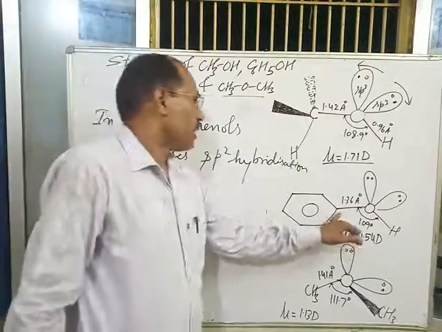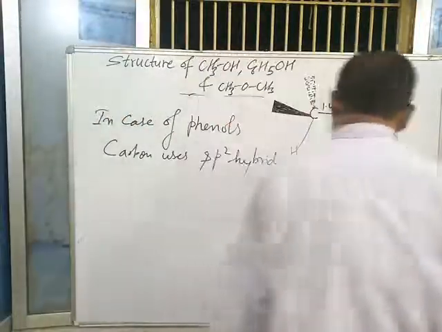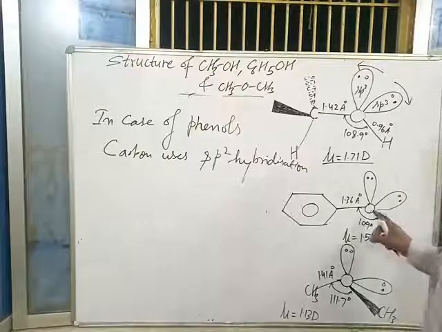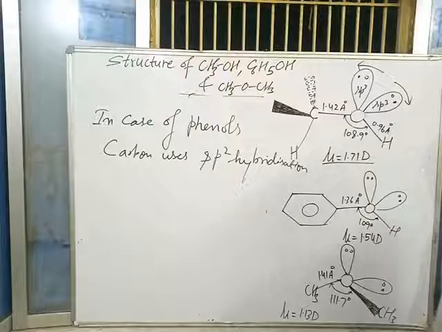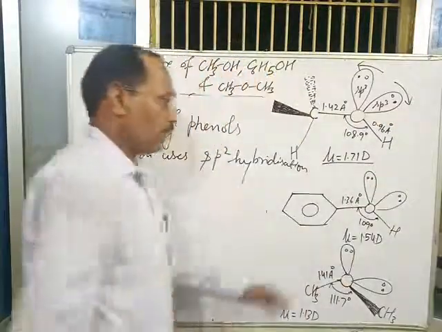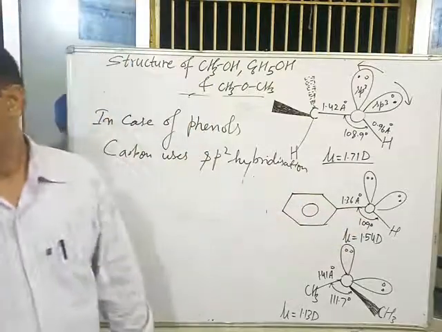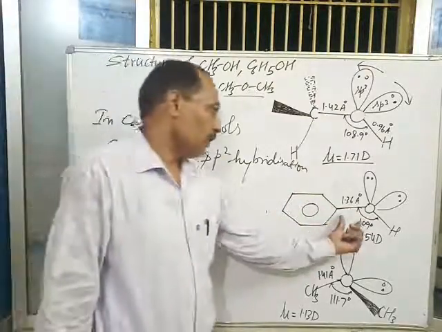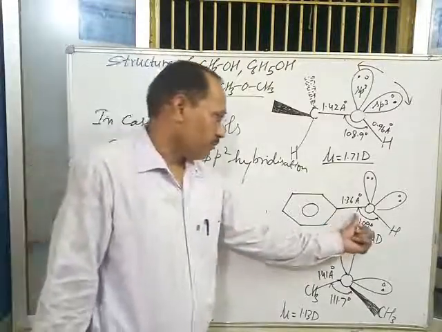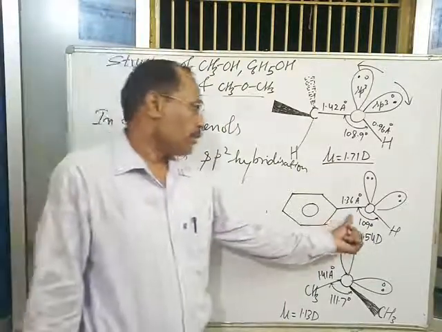The hybridization state of carbon in benzene is sp2. That's why in case of phenol, the hybridization state of carbon is sp2 and the hybridization state of oxygen is sp3. Okay. As a result, the lone pair of oxygen is delocalized through the benzene ring, and resonance is possible in case of phenols. That's why this bond is not an actual single bond, it is a partial double bond.